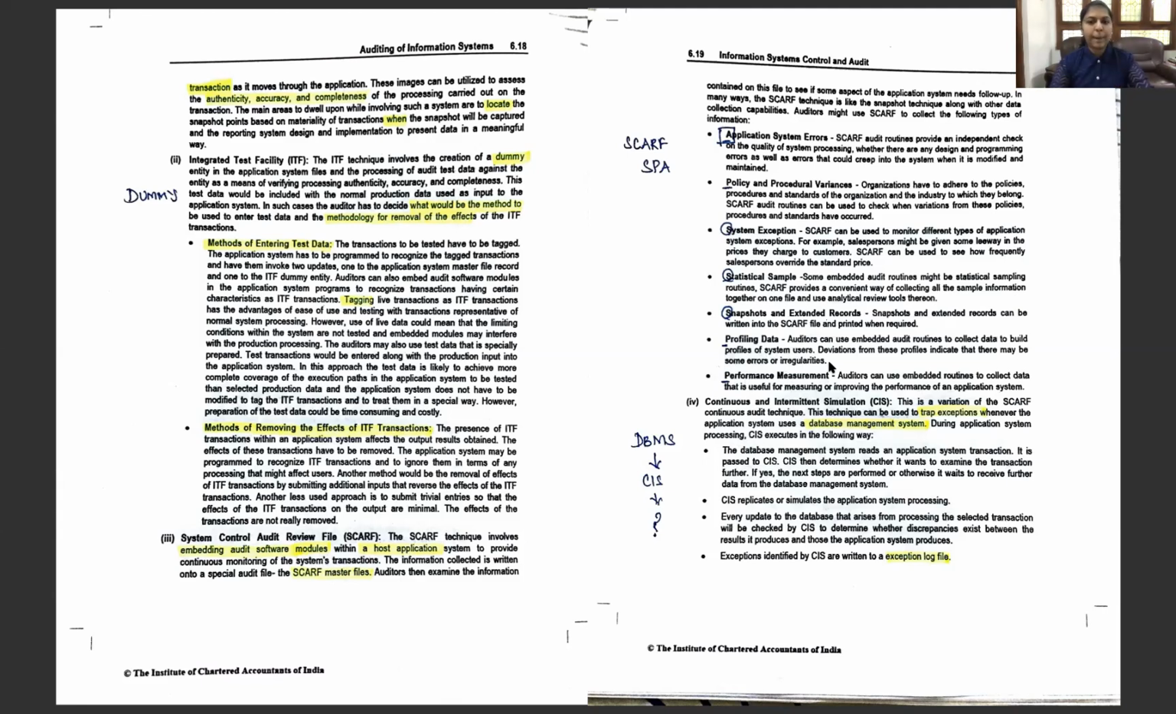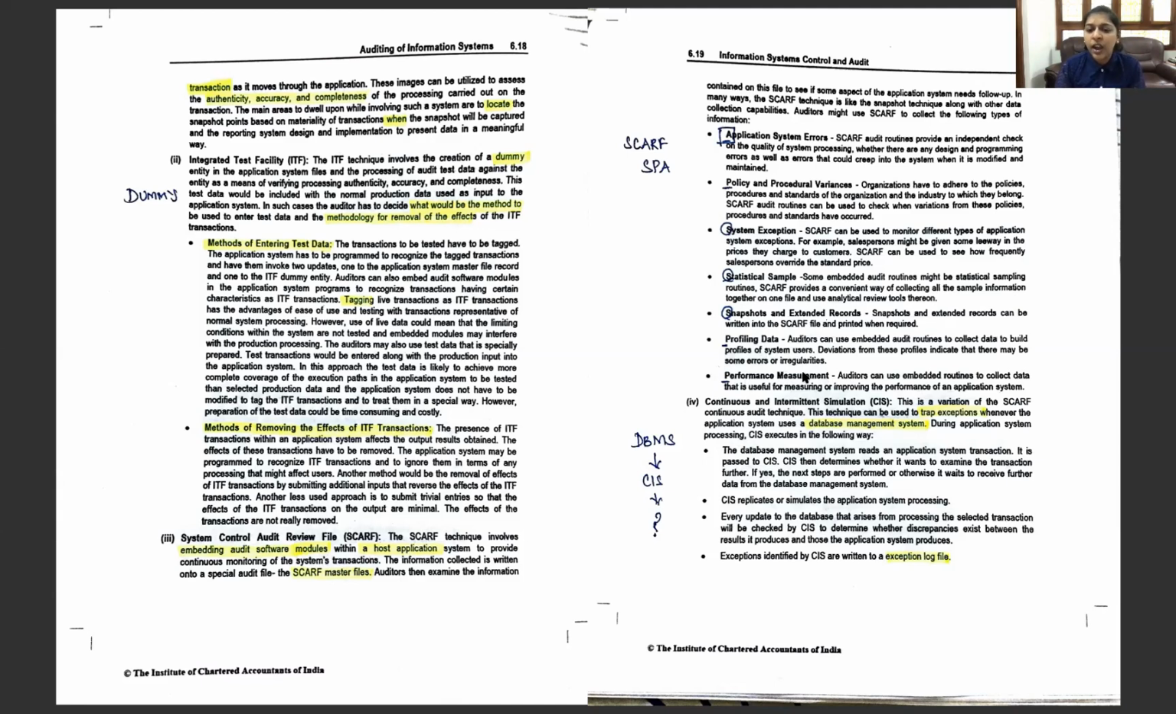So these are the areas or the information which will be reviewed by the SCARF system. What are those? SPA: system exception, statistical sample, snapshot or extended records. P for profiling, P for policy, P for performance, A for application system errors.